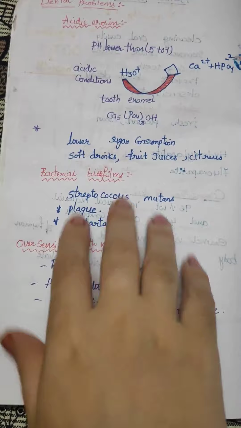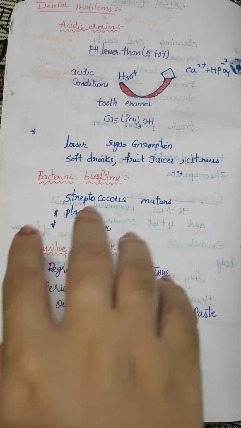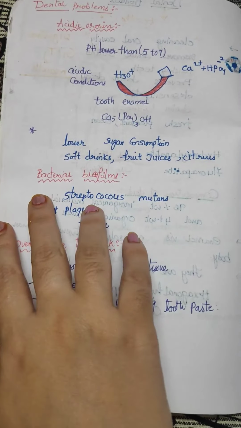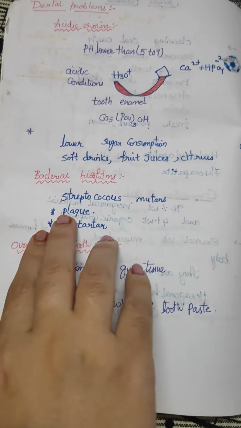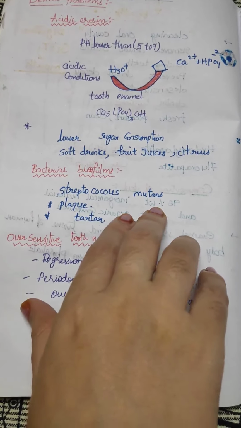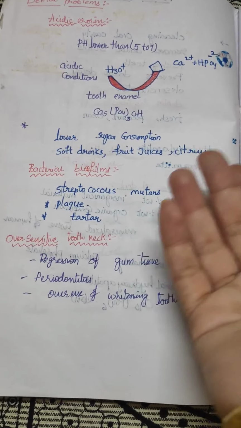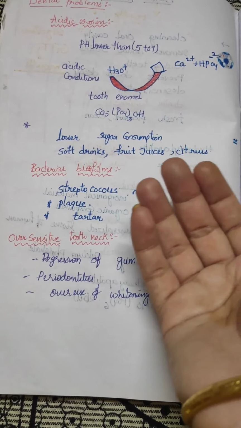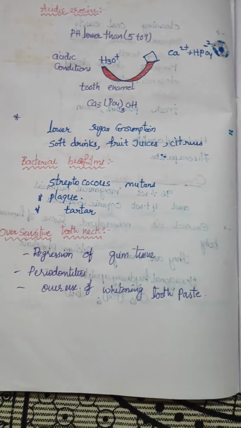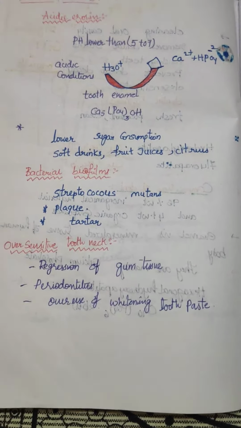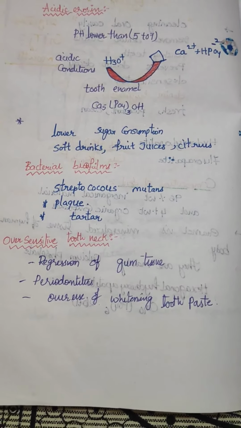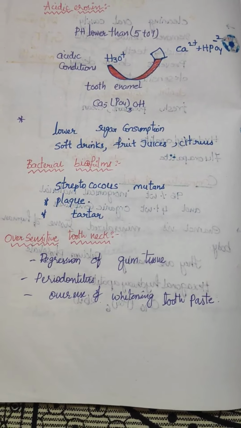Okay, next one is bacterial biofilms. In the mouth, most probably Streptococcus mutans are present, and these bacteria deposit on the mouth, and it gives plaque. It is a deposition of bacteria. Food contains proteins, carbohydrates, fats, and all these biomaterials. Teeth have zigzag patterns, so these debris remain in the teeth corners.